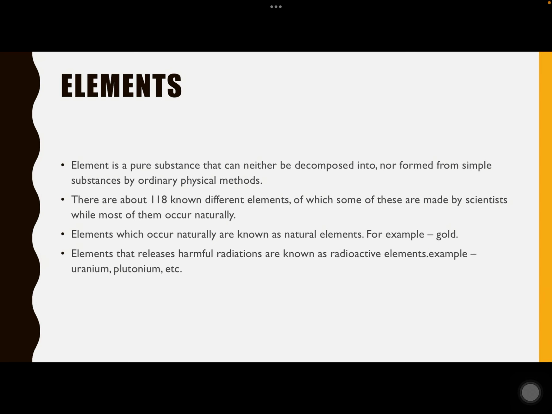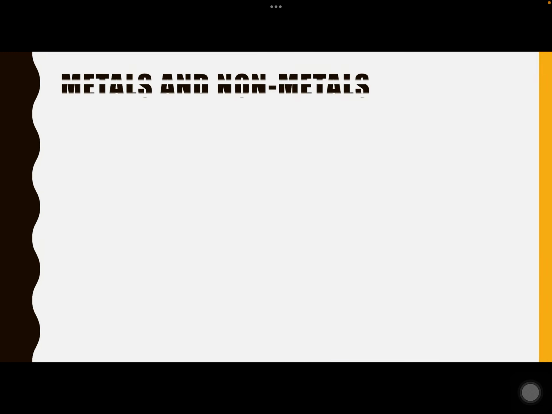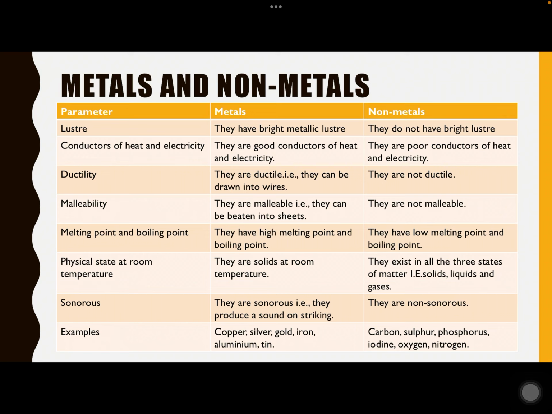There are some elements which release harmful radiation. Those types of elements are called radioactive elements, for example uranium, plutonium, etc. For the sake of convenience, elements have been divided into 4 classes: metals, non-metals, metalloids and inert gases. Metals and non-metals.